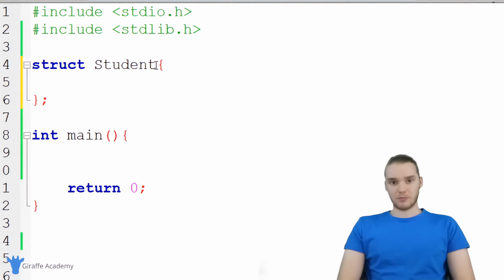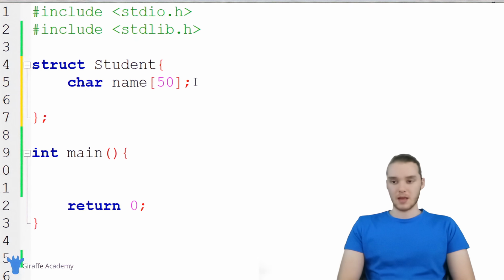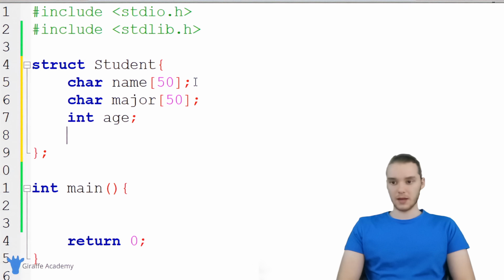So let's think about different attributes of a student. Well, one thing would be the student's name. So I could say char name and I'm going to make this an array of characters. This is going to represent the name. And actually, why don't we give this a number? I'm going to say 50, so this string can hold 50 characters maximum. Now we're going to make another one for major. We're going to want to store the student's major, and again, we'll make this 50. I also want to make an integer for the student's age and a double for the student's GPA.